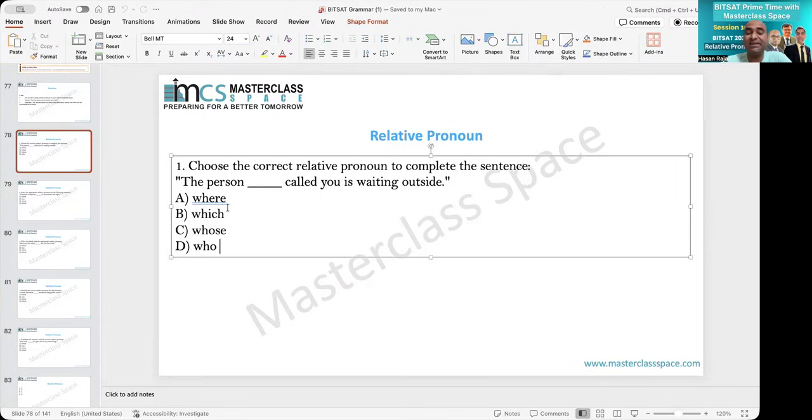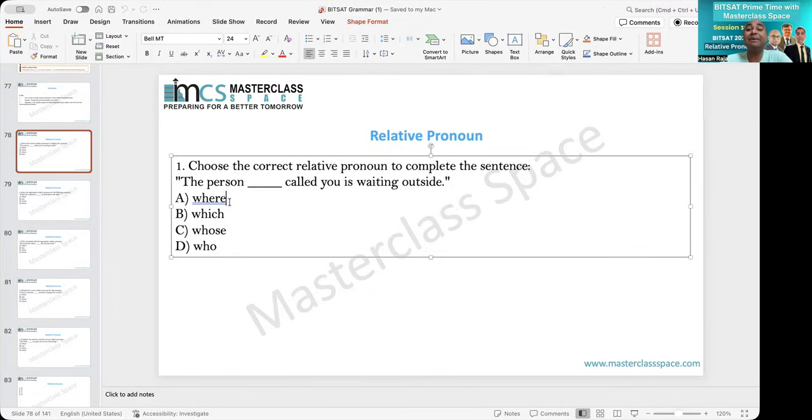Now, what is the strategy and how should we understand? Remember, when it is a person, it should be who. When it is an object, it should be which or that. And if it is not the subject but the object, then whom. If it is the subject, then who. Here you have four options, if you want to understand in detail.